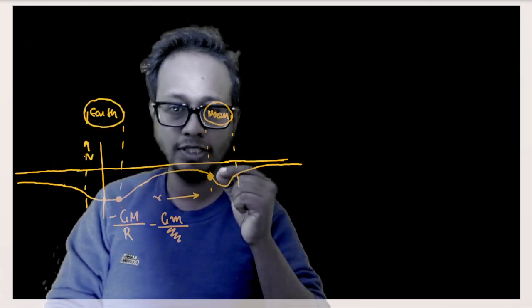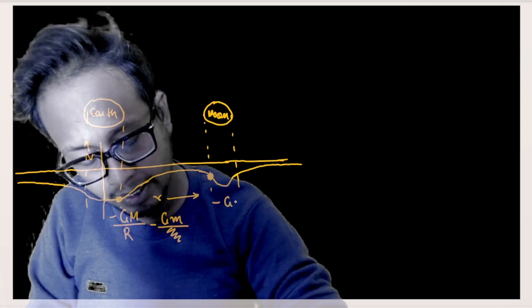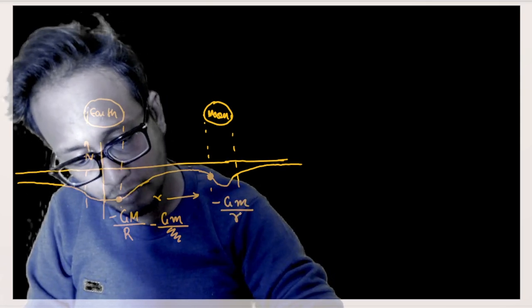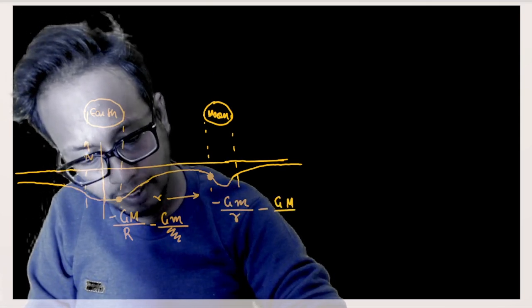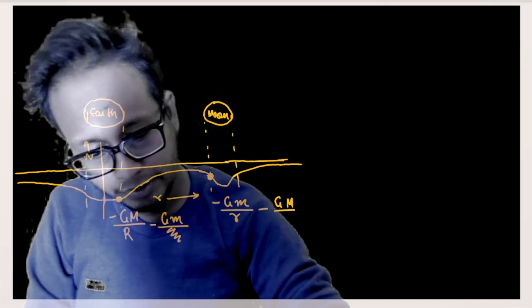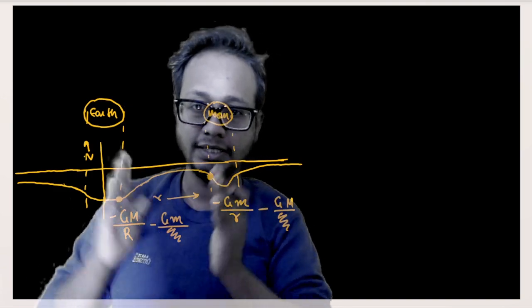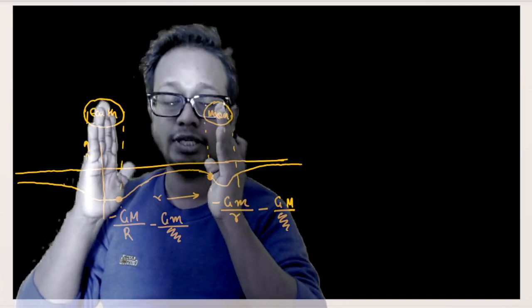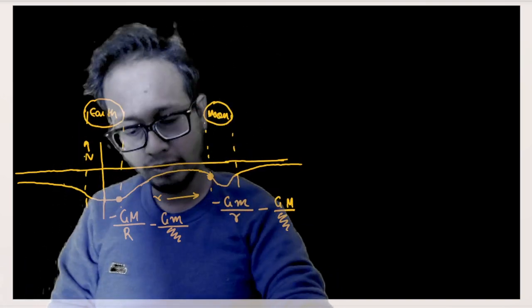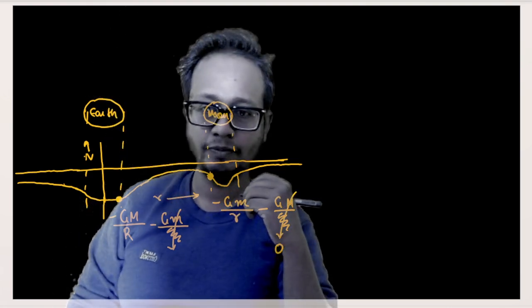Okay, at the surface of moon, what is the potential out here? That means at the surface of moon, what is the potential out here? At the surface of moon, the potential is nothing but minus G mass of moon divided by radius of moon minus G into mass of Earth divided by surface to center of Earth, isn't it? Surface to center of Earth. Okay. Now in the question, it is assumed that this distance between Earth and Moon is very large. So ignore these two terms. These two terms would be 0.